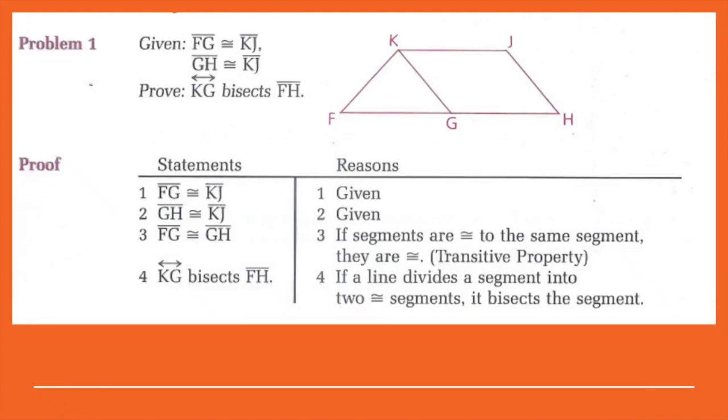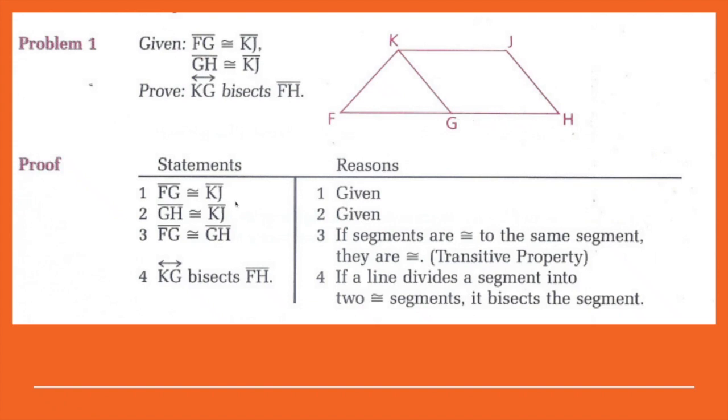Here's our problem. Our given is that segment FG is congruent to segment KJ, and segment GH is congruent to segment KJ. We have to prove that line KJ bisects segment FH.